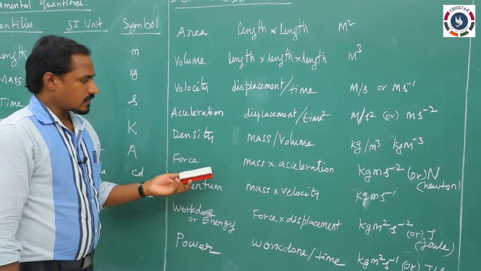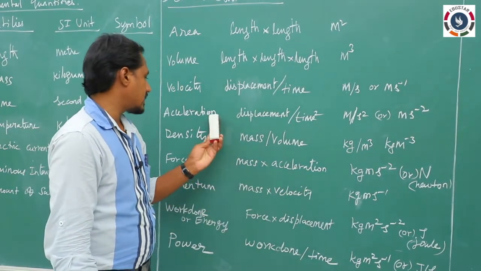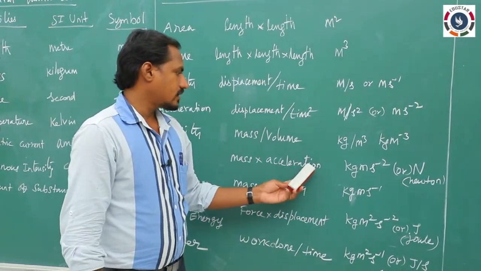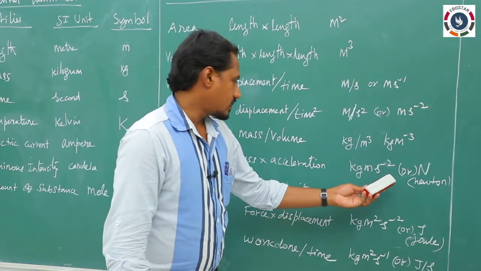Next, force. The formula is mass into acceleration. Mass is kilogram. For acceleration, we have already derived displacement by time squared, so length by time squared. So the unit is kilogram meter second power minus 2, or Newton.